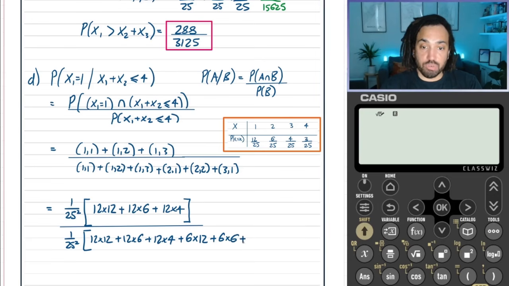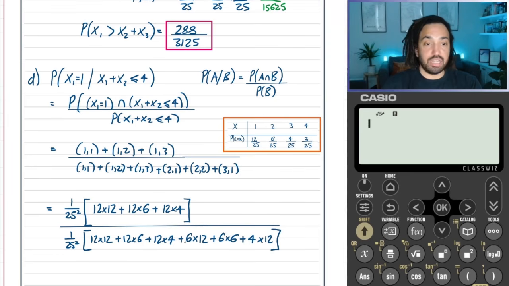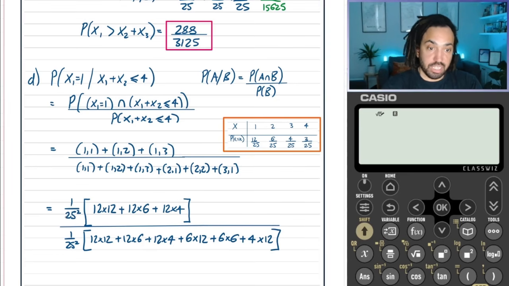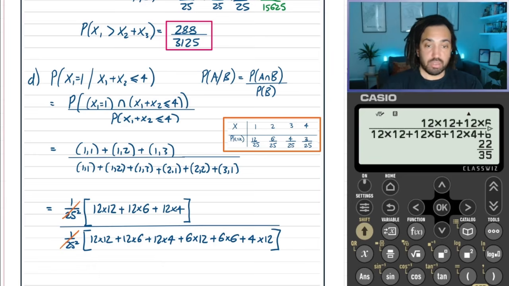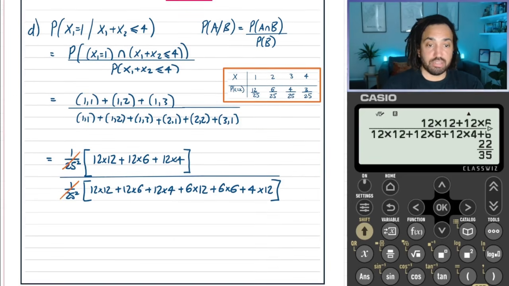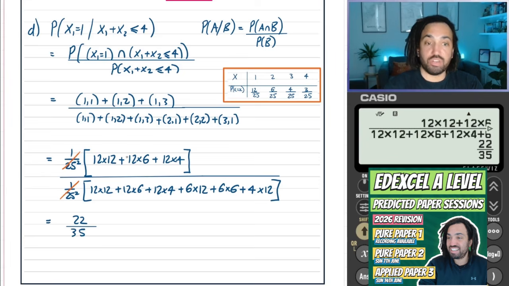And then we've got a 3, 1, which will be a 4 times by a 12. Okay, perfect. So let's just extend that fraction line on there. And as you can see here, those are going to cancel. So we can just put that into our calculator, which I'll do now. Okay, great. So I've typed it into the calculator, and that has given me 22 over 35, and that's going to be our final answer.